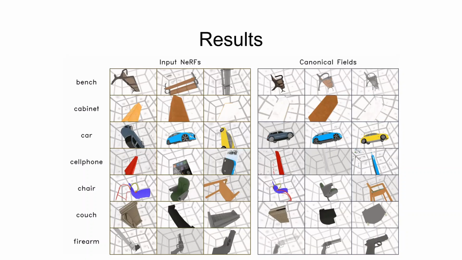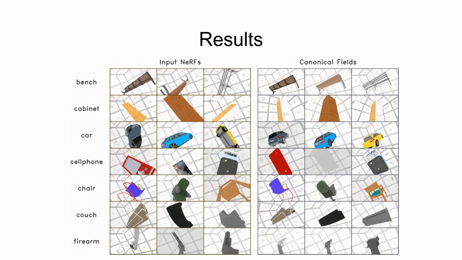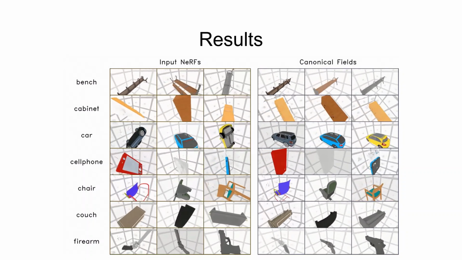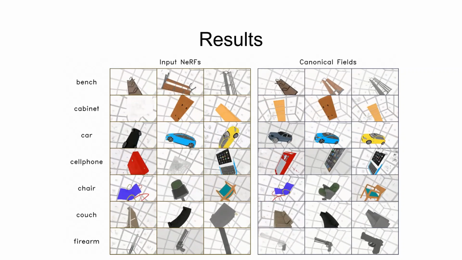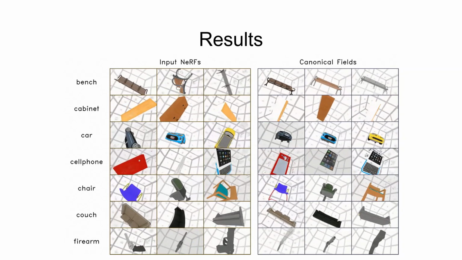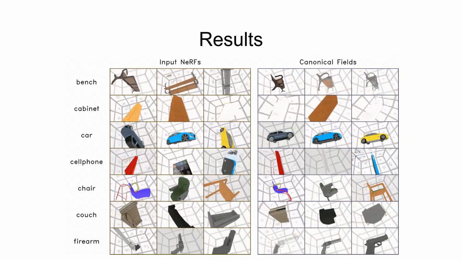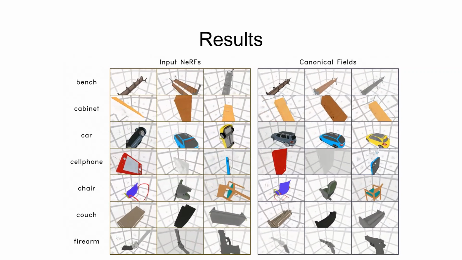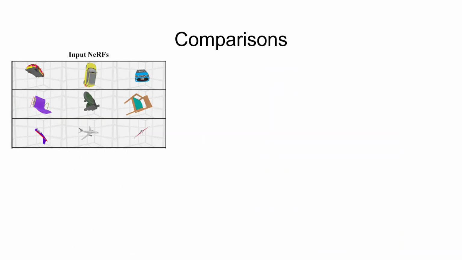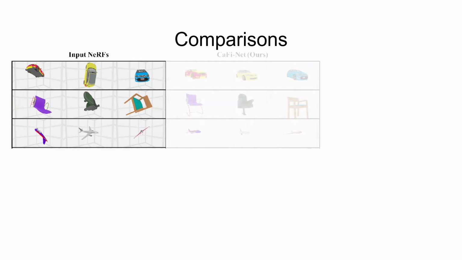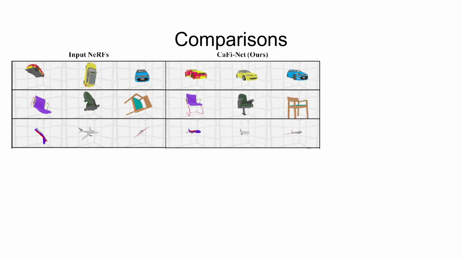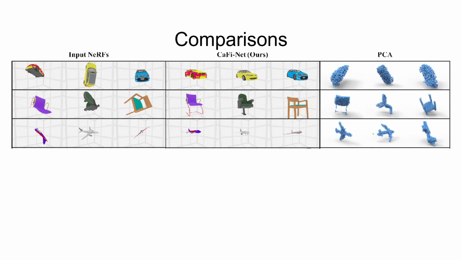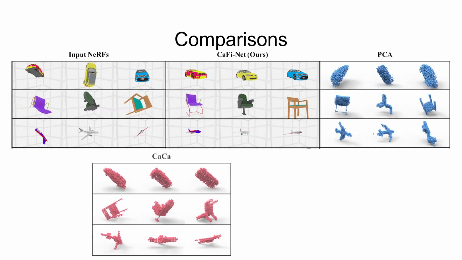Here, we show a few results. On the left, we have the renderings from the input NeRF fields, and on the right, the rendered canonical fields from our method. We clearly observe the consistency in the orientation of the instances across a category for each of the 7 displayed categories. We designed experiments to compare our method with 3 3D point cloud based canonicalization methods, namely principal component analysis, canonical capsules, and Condor.